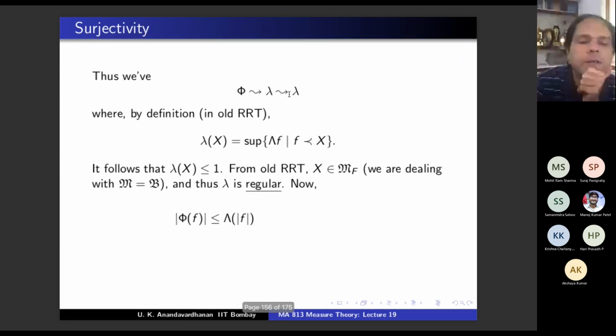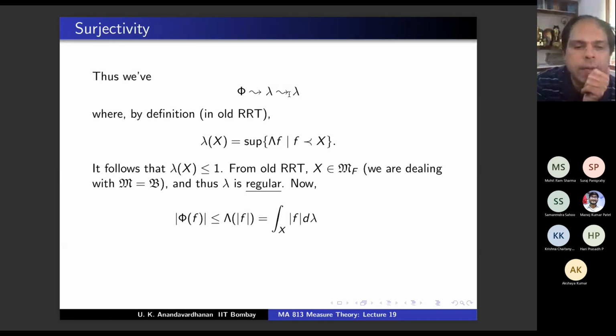Now, modulus of phi f is less than or equal to lambda of mod f, which is the integral of mod f d lambda. Why? This is the old RRT, no? Lambda, small lambda, is given by the old RRT. So this is just the old RRT, and this is just the one norm of f with respect to L1 lambda, for any f in CCX. Because the old RRT you can apply only for CCX functions. So for f in CCX, this is true. This one norm is with respect to the measure lambda.